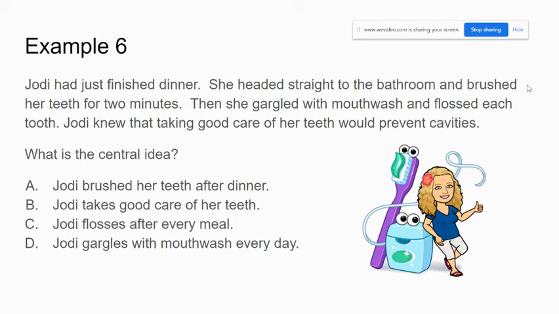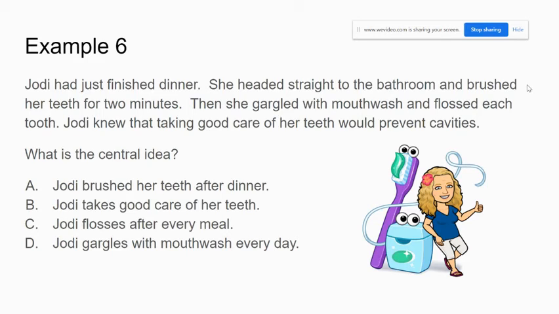I'm going to read the passage one more time and through the answers, and then you will make your selection. Jody had just finished dinner. She headed straight to the bathroom and brushed her teeth for 2 minutes. Then she gargled with mouthwash and flossed each tooth. Jody knew that taking good care of her teeth would prevent cavities. What is the central idea?